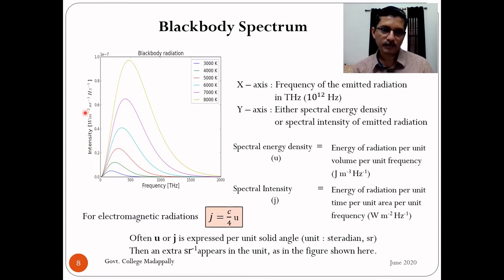So what we have to remember is that whether we plot intensity, that means spectral intensity, or spectral energy density along the y-axis, the shape of the graph will be the same, because the difference between the two is only the speed of light in vacuum, a constant. So whether we plot u or j along the y-axis, the overall shape of the graph remains the same. So in the plot of the blackbody spectrum, on the x-axis we can plot frequency or wavelength, and on the y-axis spectral energy density or spectral intensity.